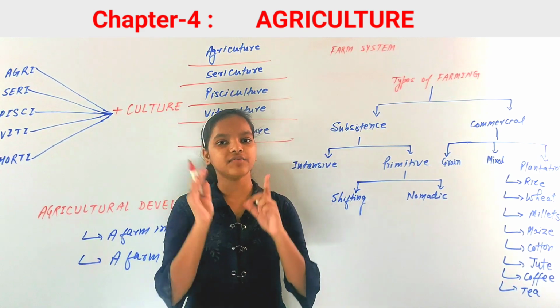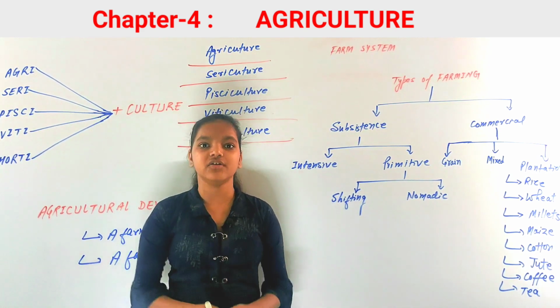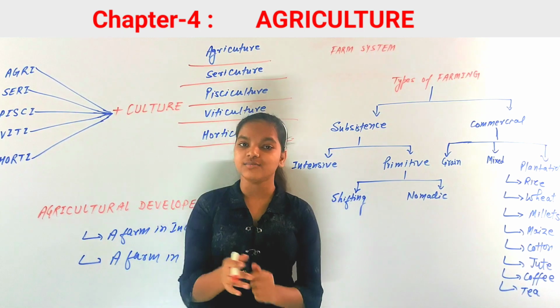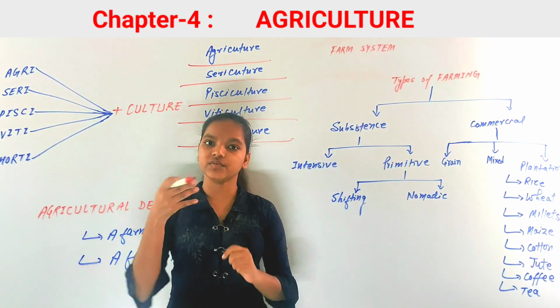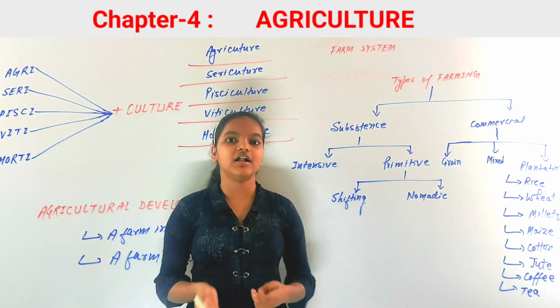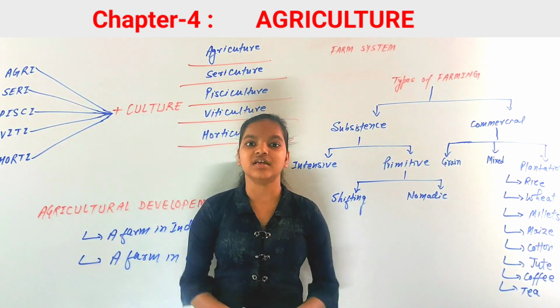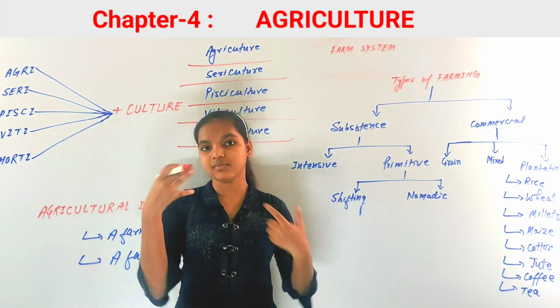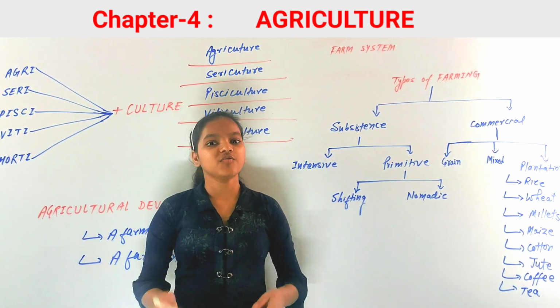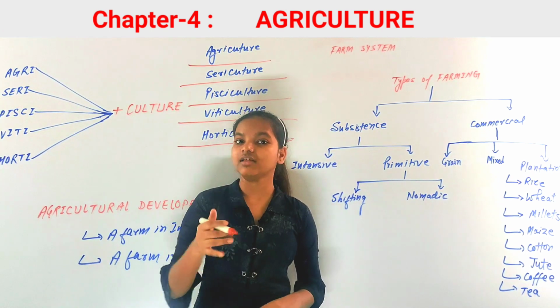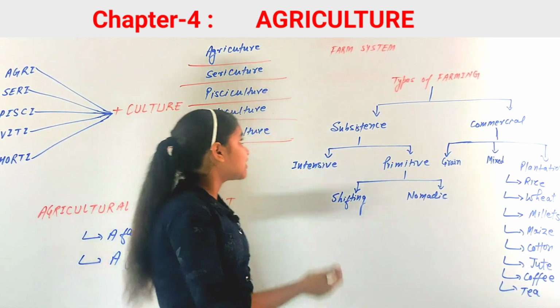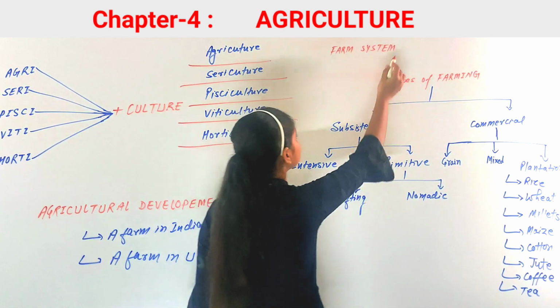So now we have seen that from the word culture many words can be made, like agriculture, sericulture, horticulture, viticulture and pisciculture. You have to remember this, because in exams there may be questions on it. So we have discussed agriculture and terms related to agriculture. Now next we will discuss the farm system.